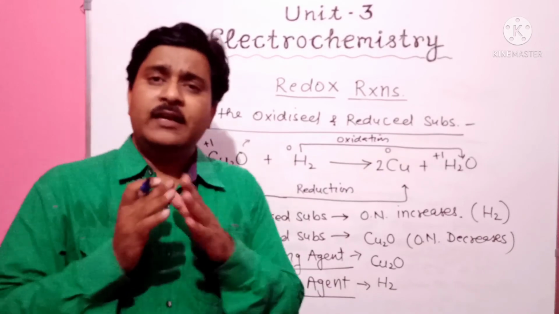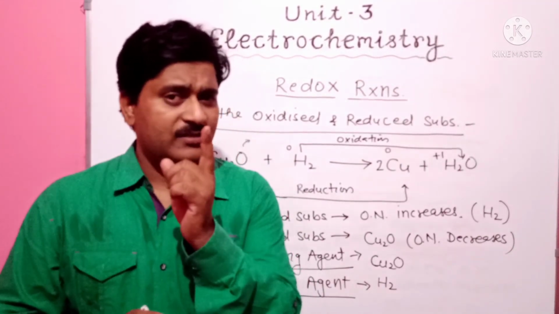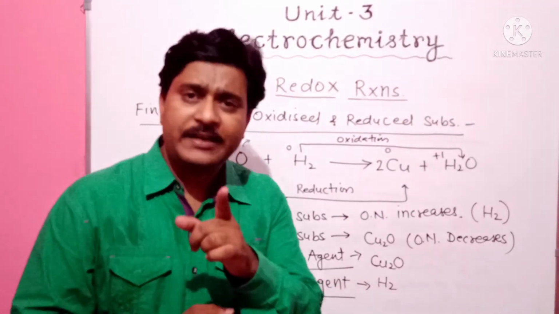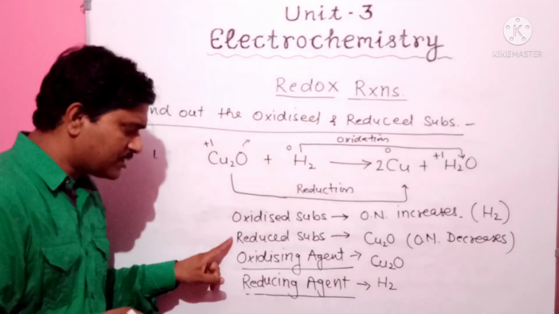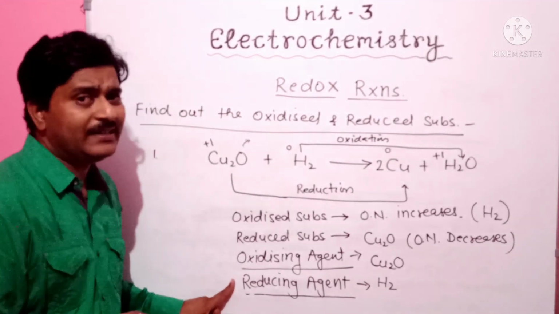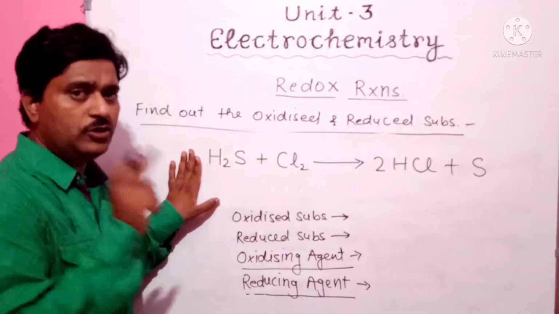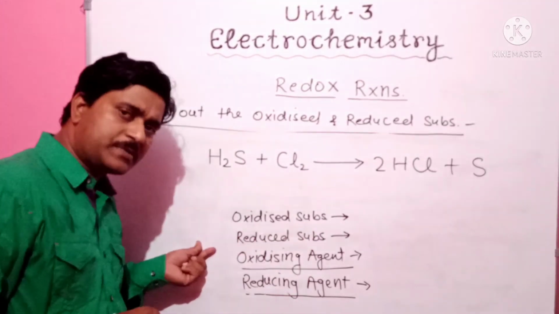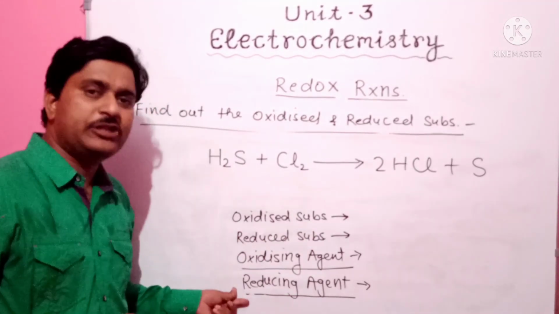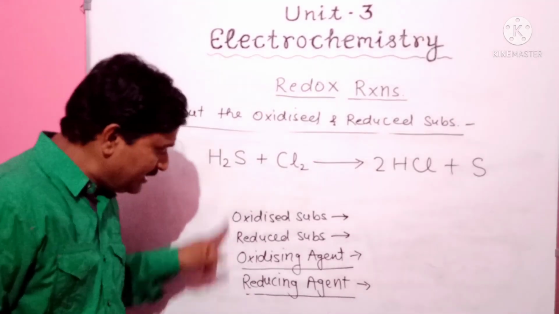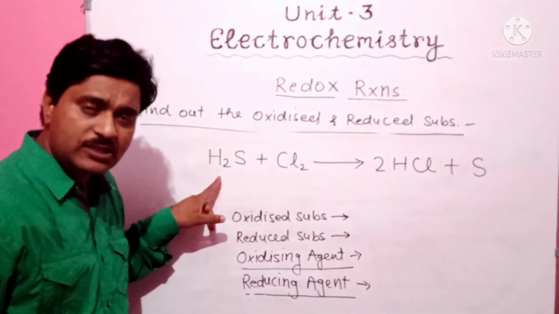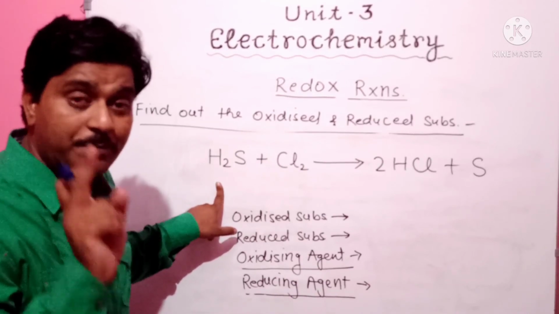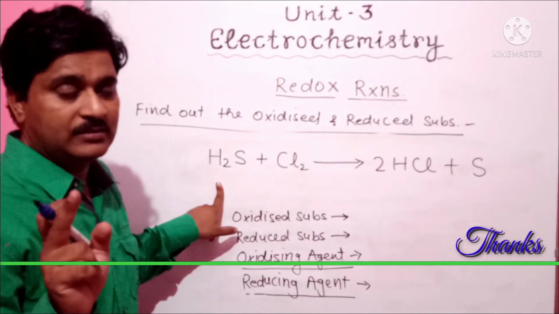Now here one equation is provided to you to find out the oxidized substance, reduced substance, oxidizing agent and reducing agent. Copy this reaction to your notebook and find out the oxidized substance, reduced substance, oxidizing agent and reducing agent. Find these 4 substances from this reaction with the help of oxidation number spacing. Okay.